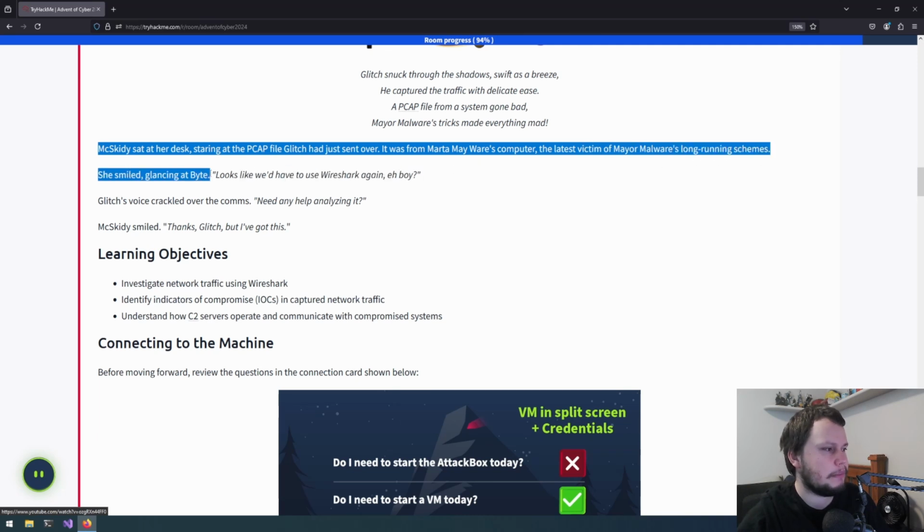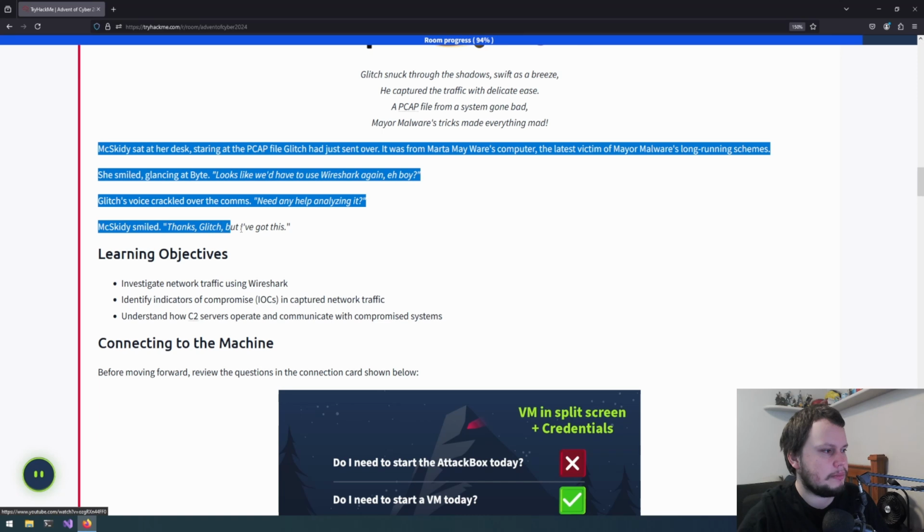She smiled, glancing at Byte. Looks like we'd have to use Wireshark again, eh boy? Glitch's voice crackled over the comms. Need any help analyzing it? McSkitty smiled. Thanks, Glitch, but I've got it.